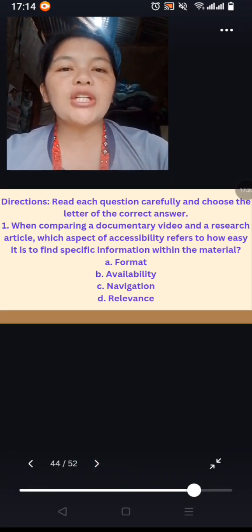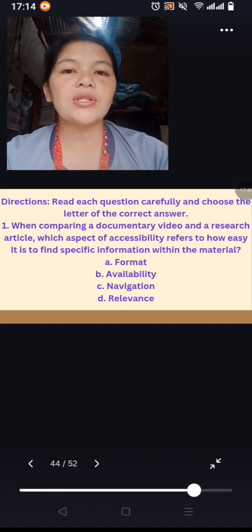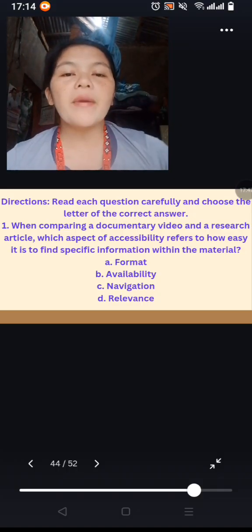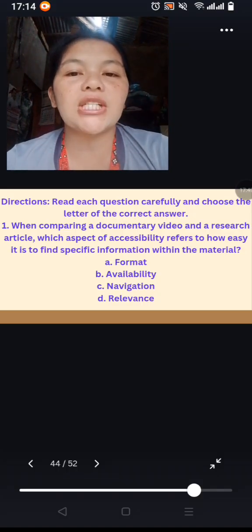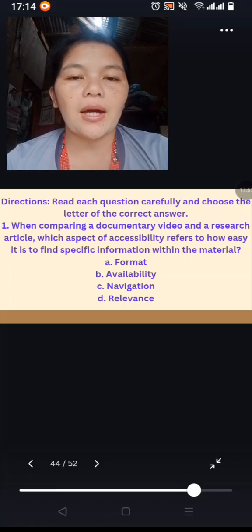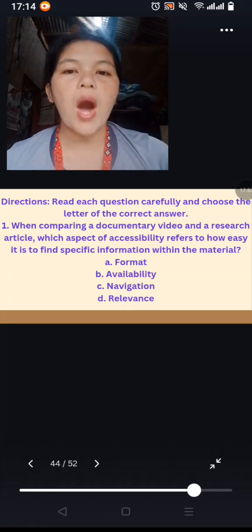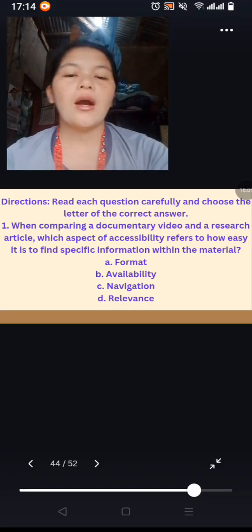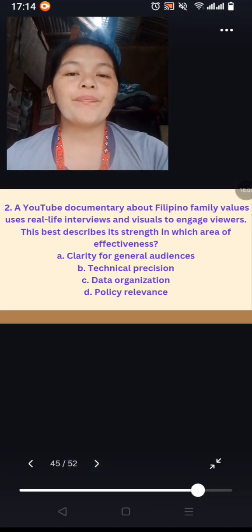Directions: read each question carefully and choose the letter of the correct answer. First question. When comparing a documentary video and a research article, which aspect of accessibility refers to how easy it is to find specific information within the material? A. Format. B. Availability. C. Navigation. D. Relevance. Just put your answer.